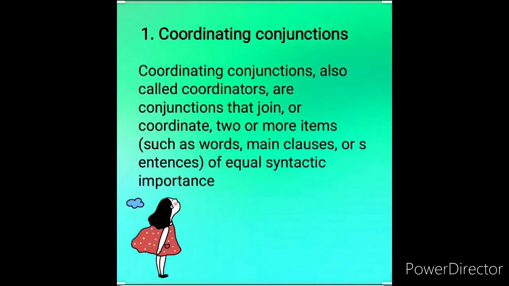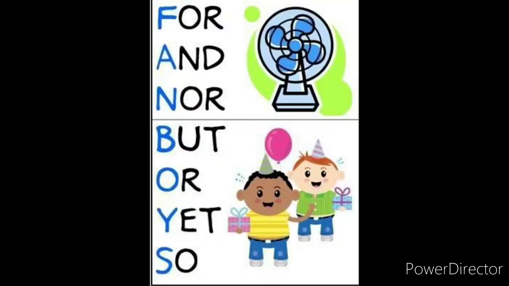Coordinating conjunctions, also called coordinators, are conjunctions that join or coordinate two or more items, such as words, main clauses, or sentences of equal syntactic importance. There are 7 coordinating conjunctions.